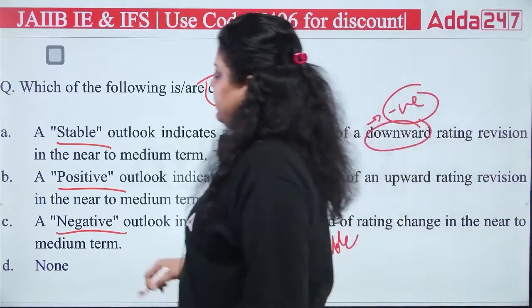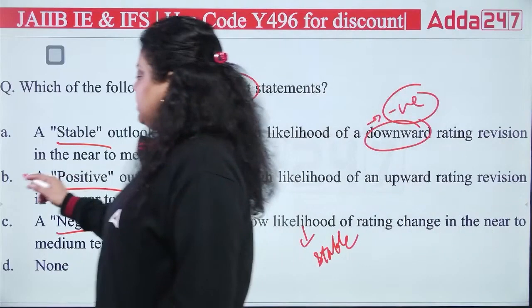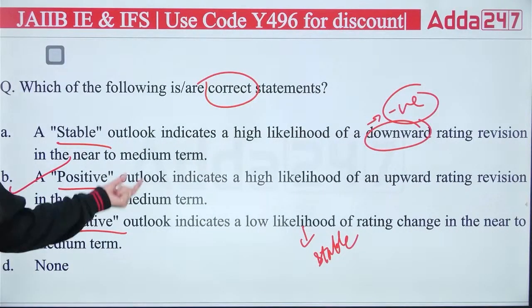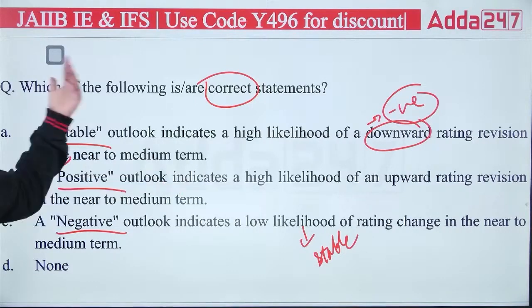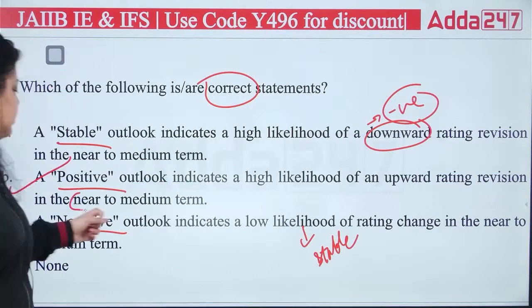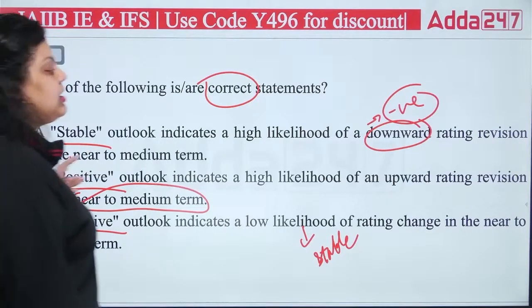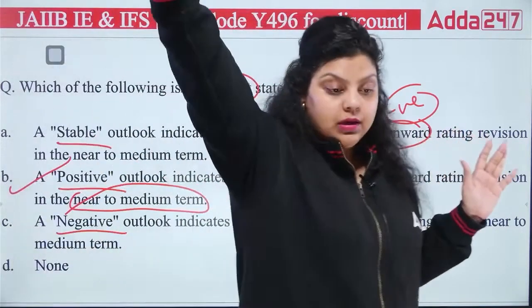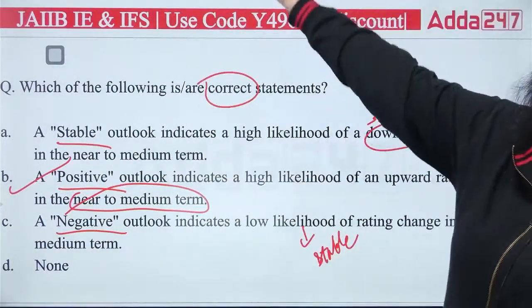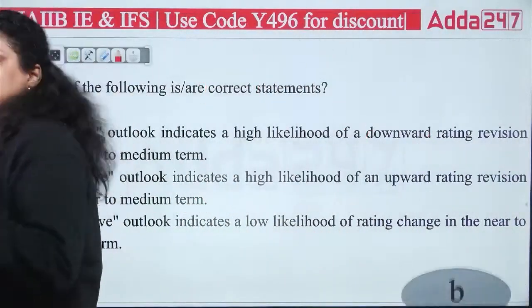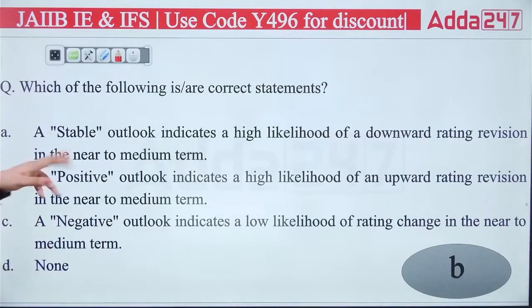Second option is correct because the positive outlook simply means that there is a high likelihood of an upward rating, like in the near to medium term, like 3 to 6 months, between 3 to 6 months duration, there is a high chance that your rating will go up. It means towards the positive side. Okay, that is what we're talking about. So the right answer will be your B. That's the correct statement here.